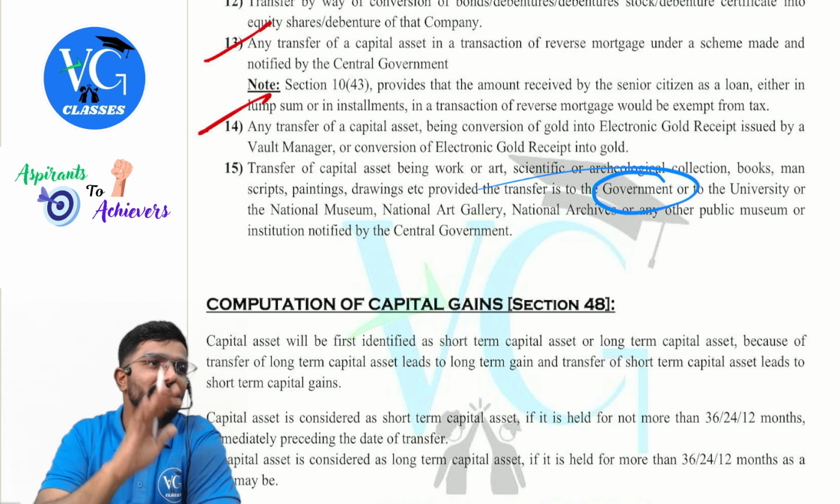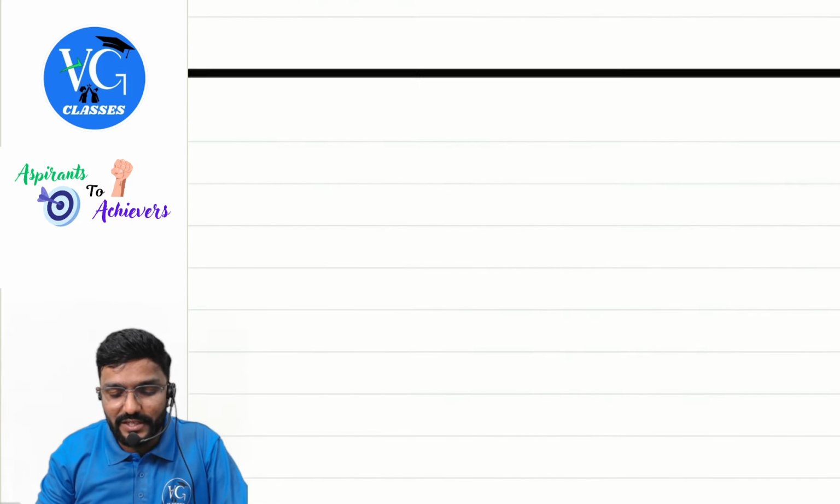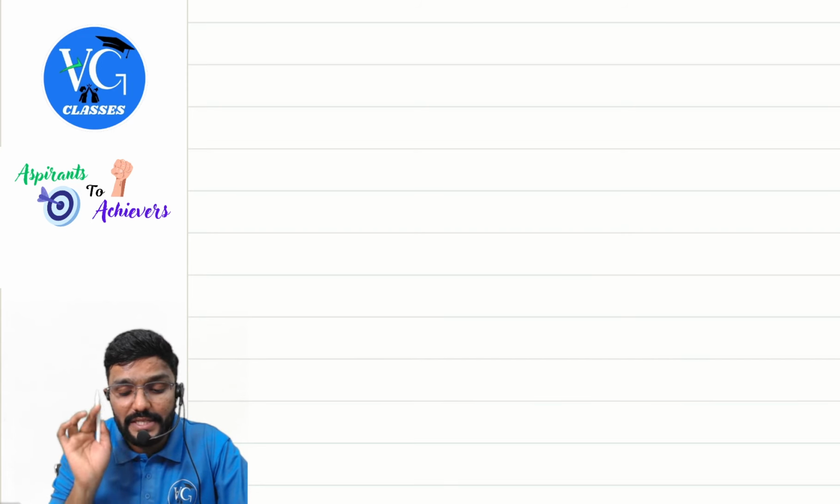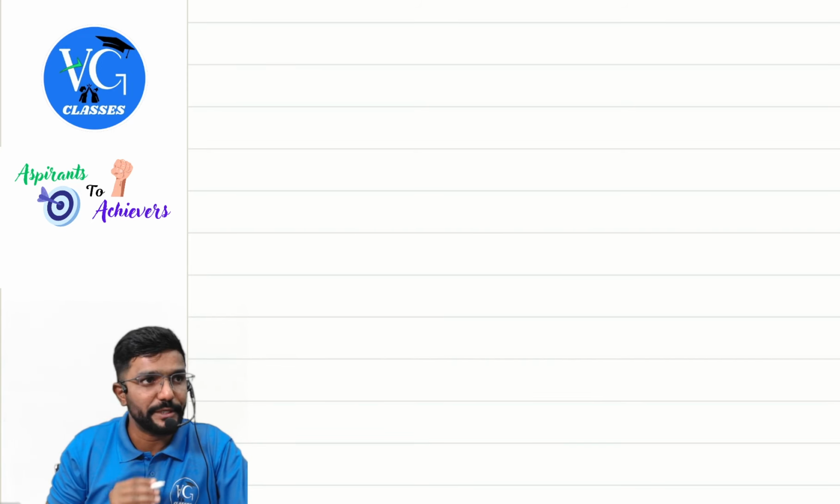Yes, sir. Now coming back to our cost calculation, guys. Goodwill, if it is self-generated, the cost will always be nil. If it is purchased, whatever is the purchase price. Then if stock is converted into capital asset, guys, listen. We learned in the capital gains head, if a capital asset is converted into stock, it is a transfer. Now listen, please. I will explain both. Pay attention. Both the stories I will try to connect.